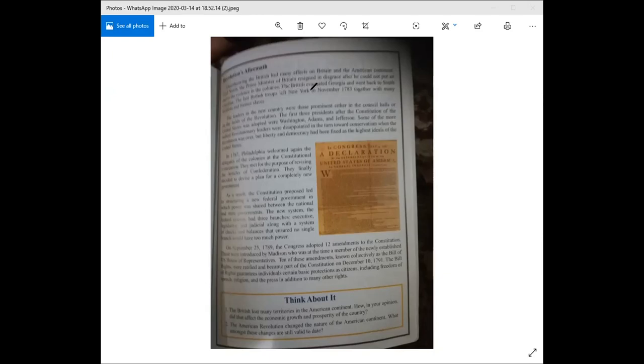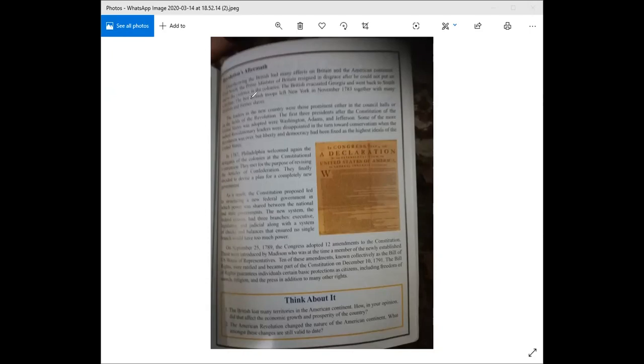The British evacuated Georgia. They left Georgia. Georgia is a state in America. They left Georgia and went back to South Carolina. The last British troops left New York in November 1783, together with many loyalists and former slaves.